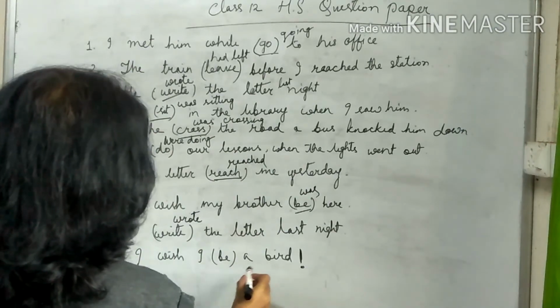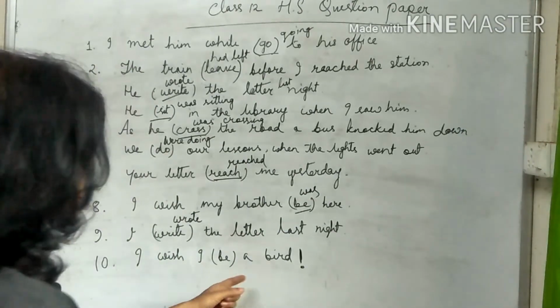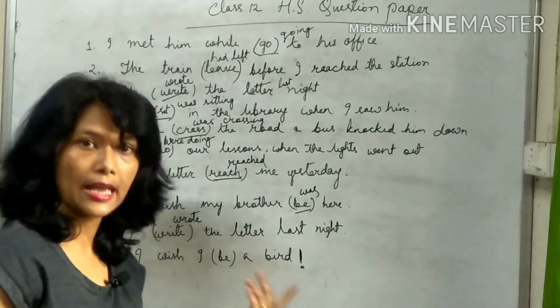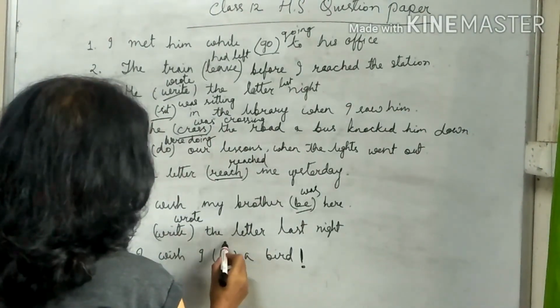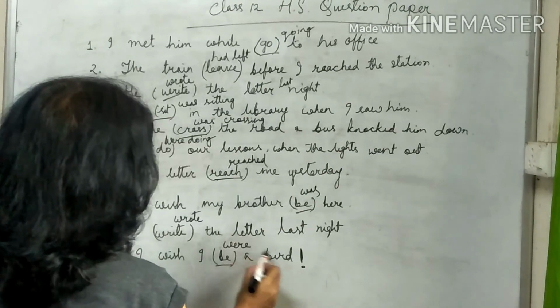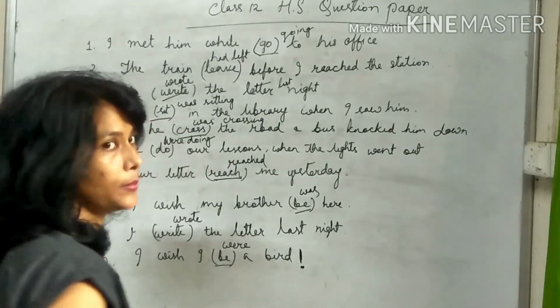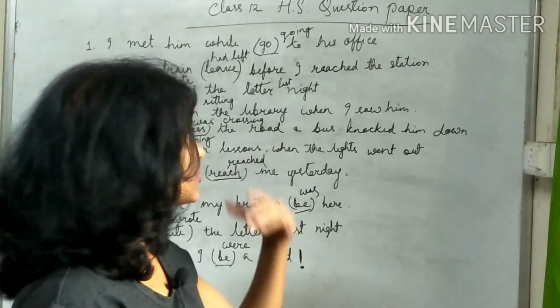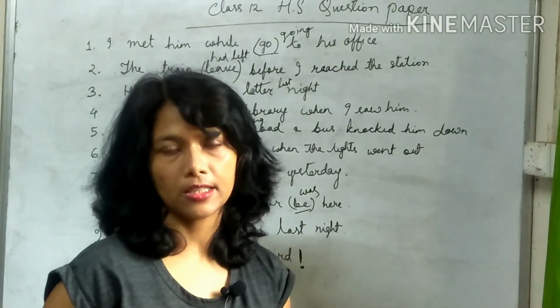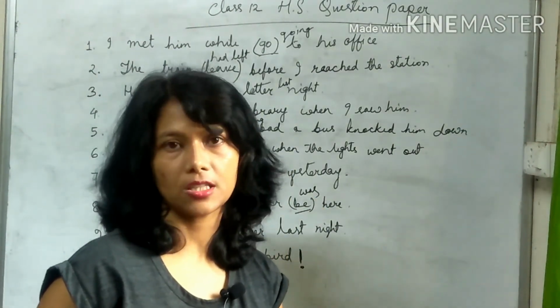I wish I a bird. So this is something which will not happen. Here we will write past. I wish I were a bird. This will never happen. So with this we have ended our question practice of HSLC class 10 and HS class 12.